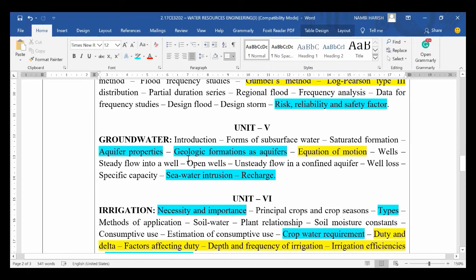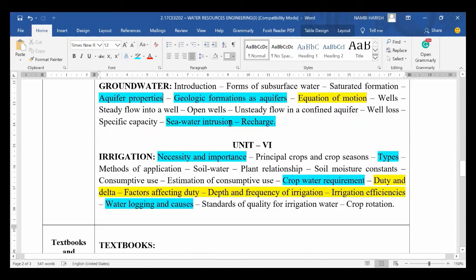And for the equation of motion, we have two things: Thiem's equation and Dupuit's equation, in steady and unsteady conditions, but we discussed only the steady condition, so go with that, that's enough. Thiem's and Dupuit's equations are required to solve the problems, and problems are very important under this equation of motion.